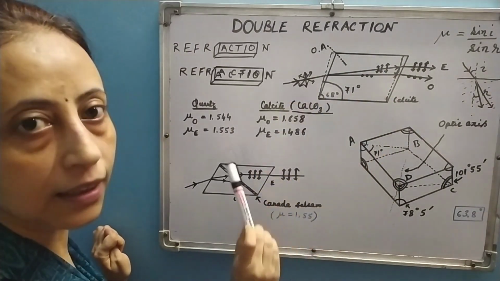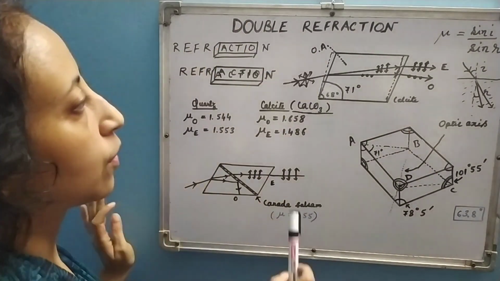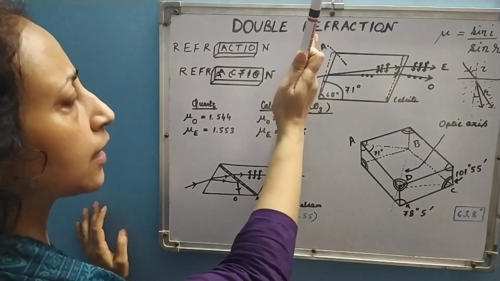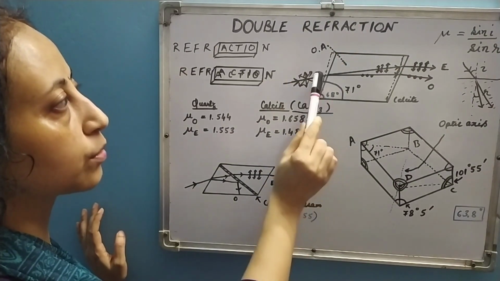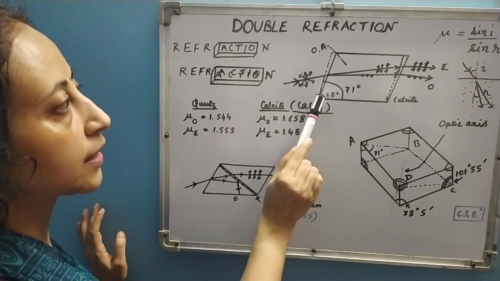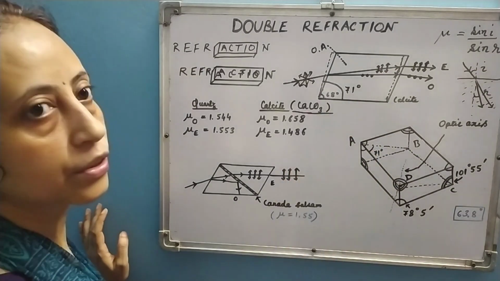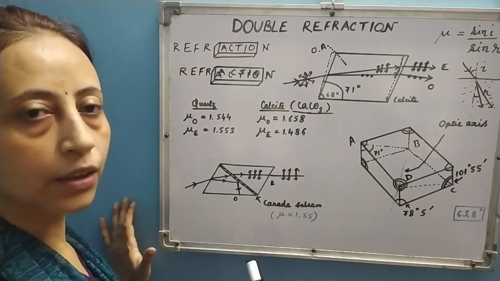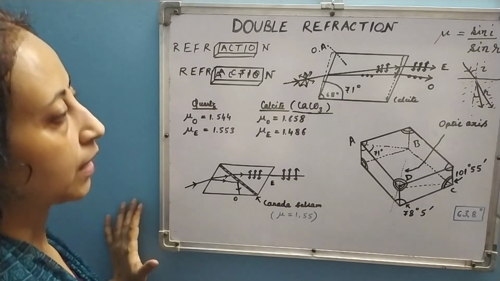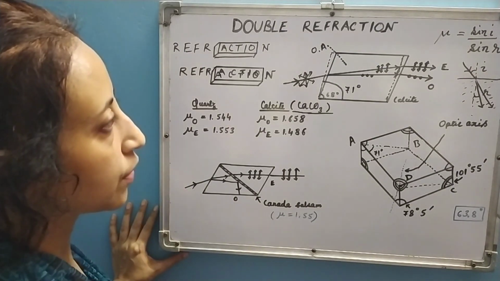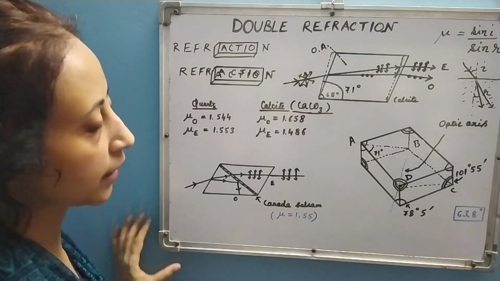This is 71 degree. Then again additionally for our use, one small slice is cut off like this, so that the final angle between these two surfaces or edges becomes 68 degree. And then after that, this is ready for use as polarizer or analyzer, for analyzing and polarizing different kinds of unpolarized and other polarized lights.